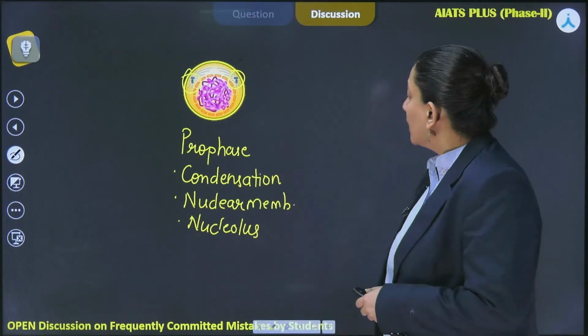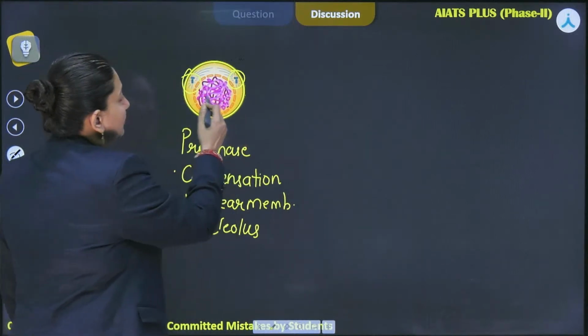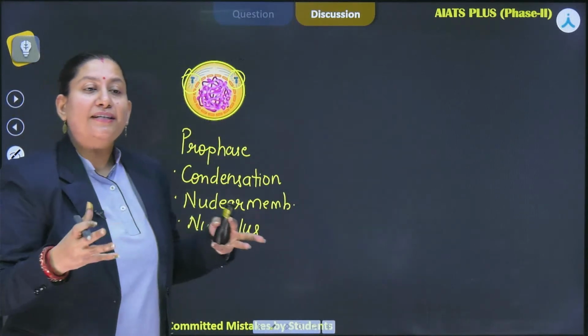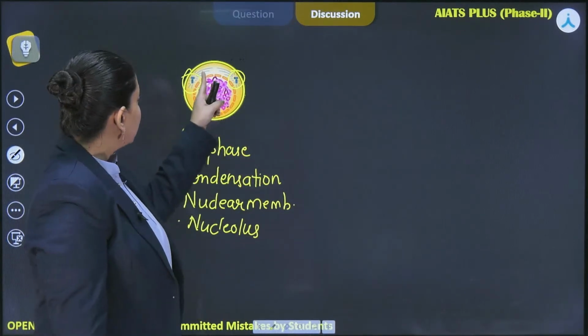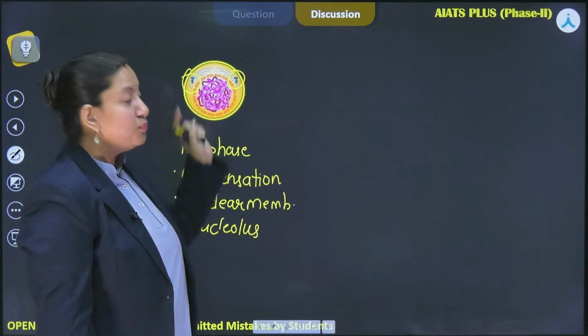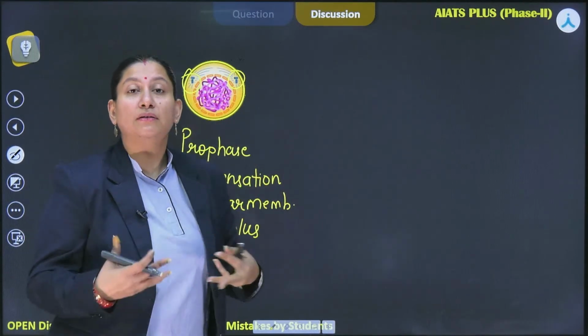In this particular cell, what you are seeing is the decondensed form of chromatin material, so prophase has not yet begun. It has started because the centrosomes have started moving to the poles. That is how we understand that this cell is showing early prophase.